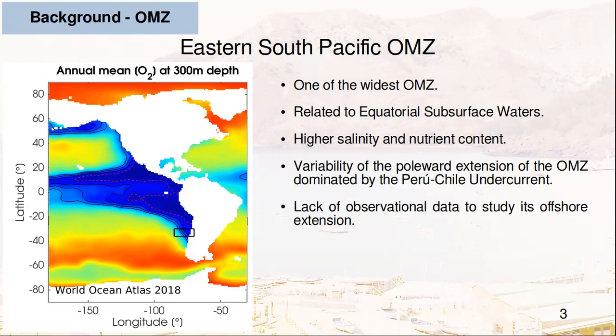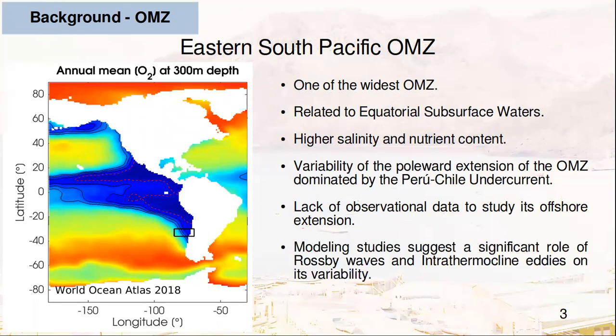However, at open ocean, there is a lack of observational data to assess the different scales of variability of the offshore extension of this water mass and hence of its oxygen minimum zone. Recent studies based on a hydrodynamical biogeochemical coupled model suggest that planetary waves and intrathermocline eddies, a type of subsurface mesoscale eddy, had a significant role on the seasonal variability of it.